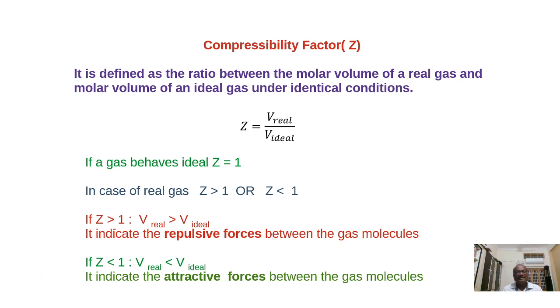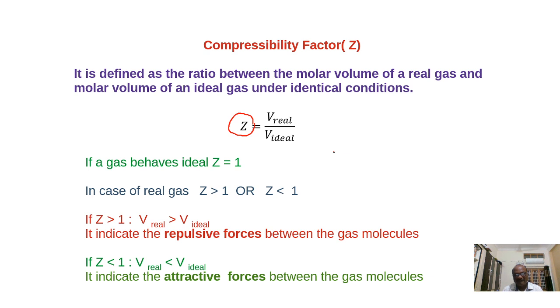When we get Z greater than 1, if V real is greater than V ideal, the numerator is more than the denominator. The two gases are present under the same conditions of temperature and pressure, but V real is greater than V ideal.